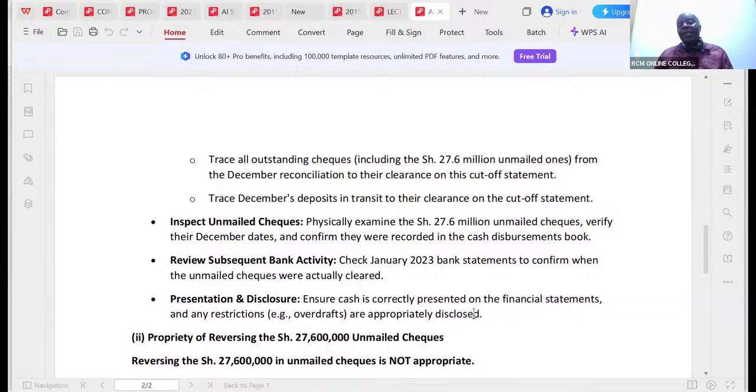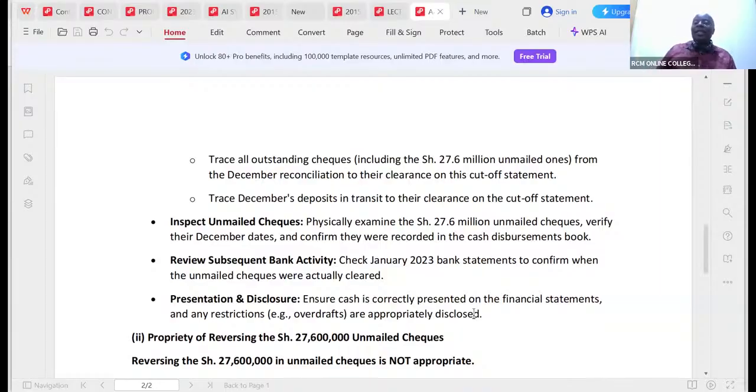So I would expect a note in the disclosures where they should even talk about their going concern. Why were they not releasing creditors' checks? That one I would expect an explanation. And if they're not disclosing that, that can even make me issue a qualified report. Because 27.6 million, I want to believe, is a material transaction. Of course, they never gave me their total sales, but holding on to checks worth 27.6 million is material. It could also be pervasive.